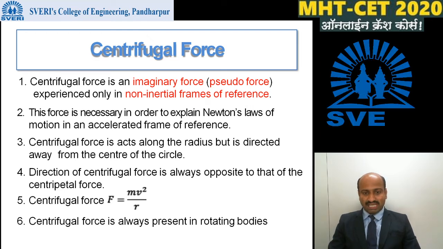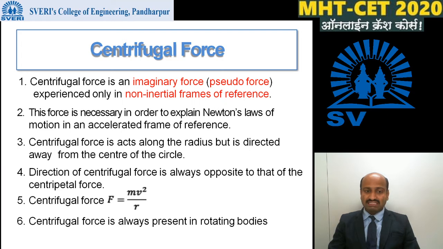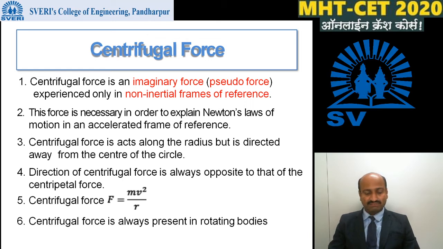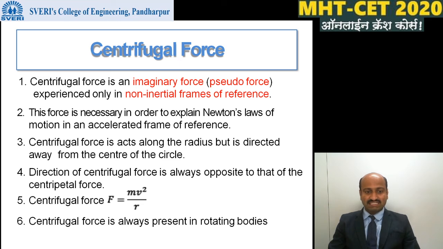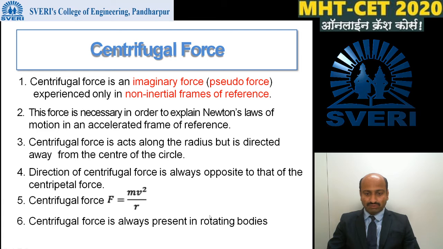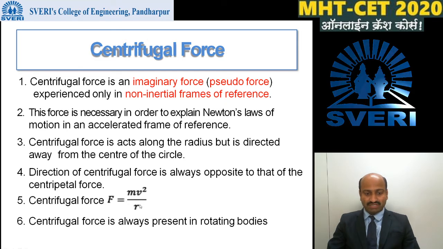Centrifugal force acts along the radius, but it is directed away from the center of the circle, while centripetal force acts along the radius and is directed towards the center. The direction of the centrifugal force is always opposite to that of the centripetal force, and the centrifugal force is given by F is equal to mv square divided by r.